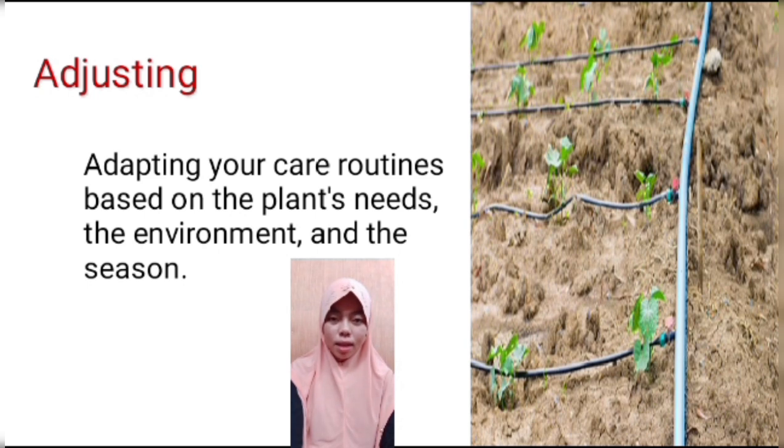And the last one is adjusting. Adjusting is like being a flexible friend to your plants. You'll notice how they are doing and change your care routine to fit their needs.